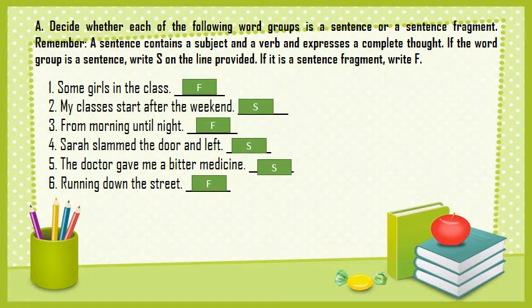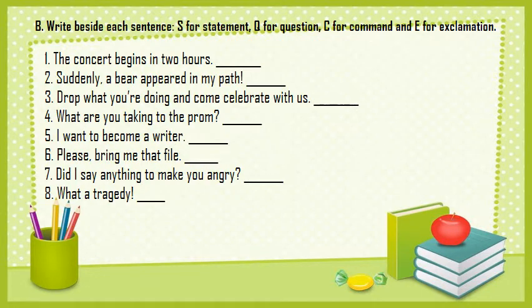Okay, let's move to exercise B now. B, right beside each sentence, S for statement, Q for question, C for comment, and E for exclamation. Number one, the concert begins in 2 hours. What does this sentence give me? Is it a question? Does it ask a question? No. Does it give an order? Is it a comment? No. So it's either a statement or exclamation. Does it express feelings? No. What does it do? It tells something. So it's what? It is a statement. So we write beside it S.